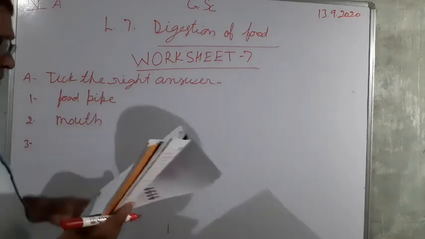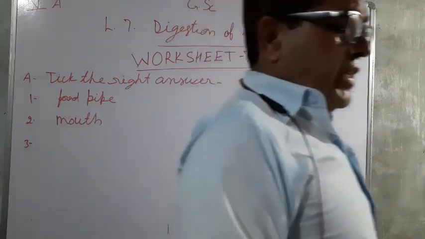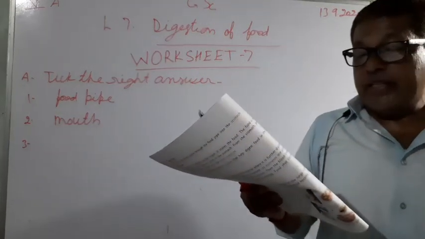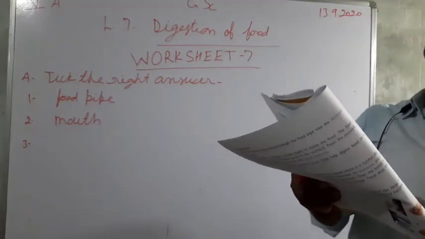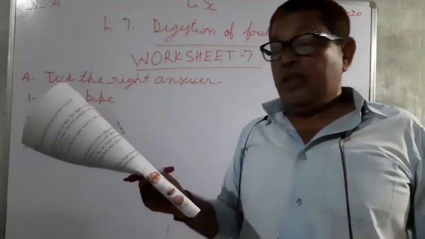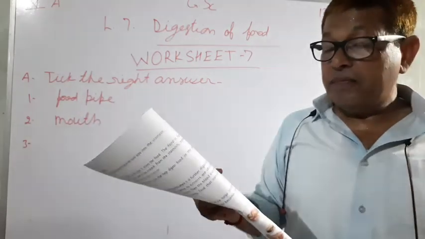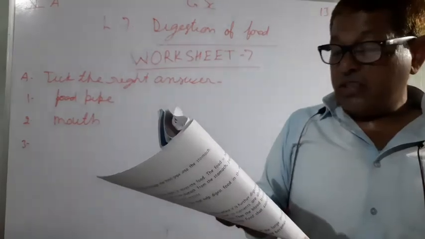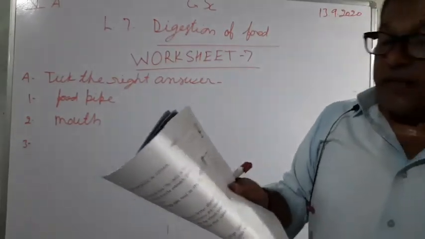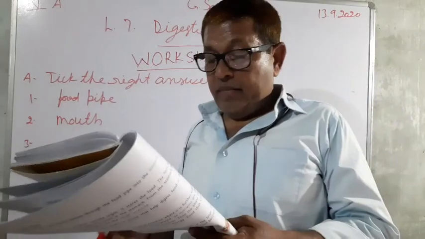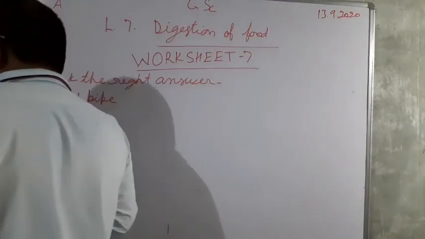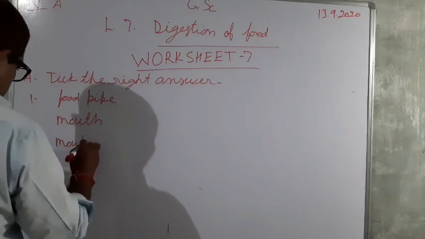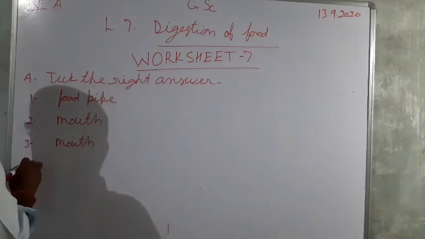And third, you see, digestive process begins in, three options are there: stomach. In stomach, food is stored. Liver, it is a digestive gland. And mouth. Mouth is a place where digestion begins. So third, you have to write mouth. Mouth is the correct option.